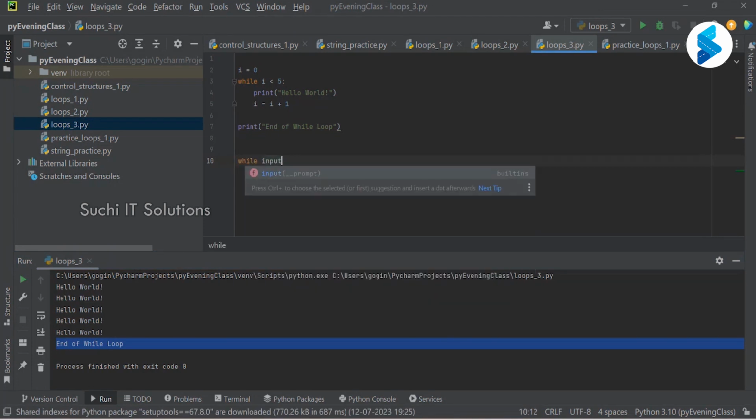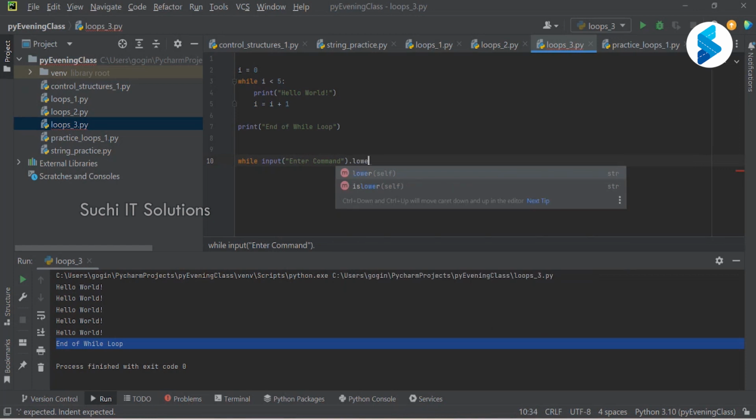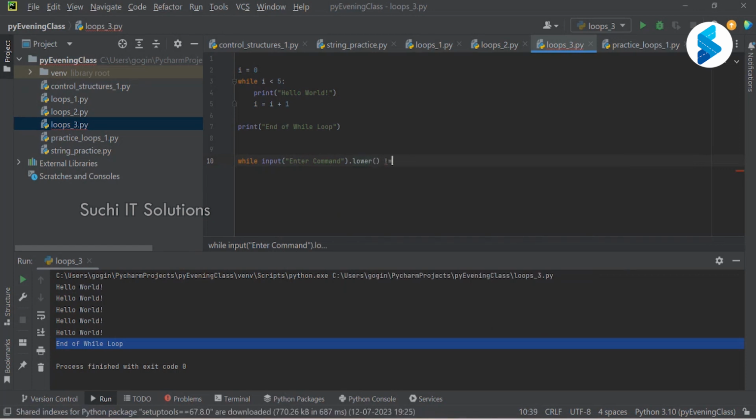Another while loop example: while input of command is not equal to quit, keep continuing the loop.